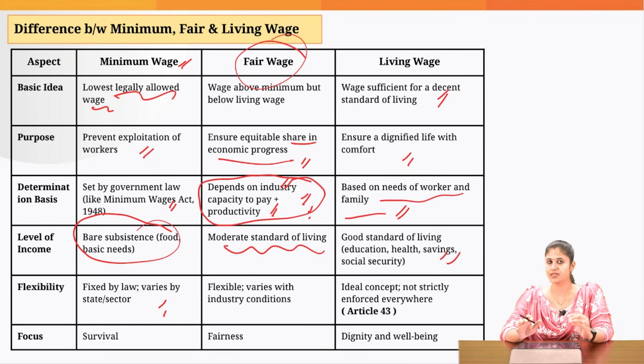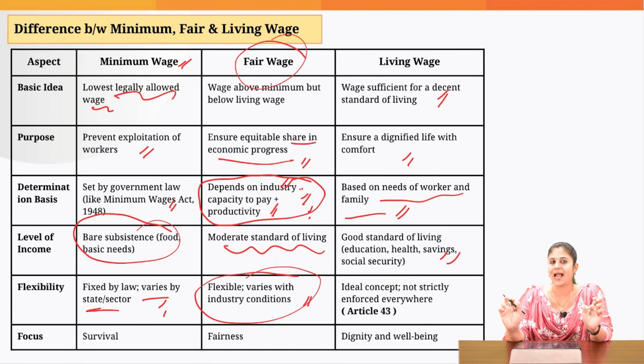When it comes to minimum wage, it is to be set by the government and it can vary from state to state as well as sector to sector. When it comes to fair wage, it is also flexible. It varies with the industry conditions, because one of the factors that we have to consider is the industry's capacity to pay. And when it comes to living wage, currently it is considered to be an ideal concept. Although the Indian Constitution's Article 43 talks about giving a living wage to the people.